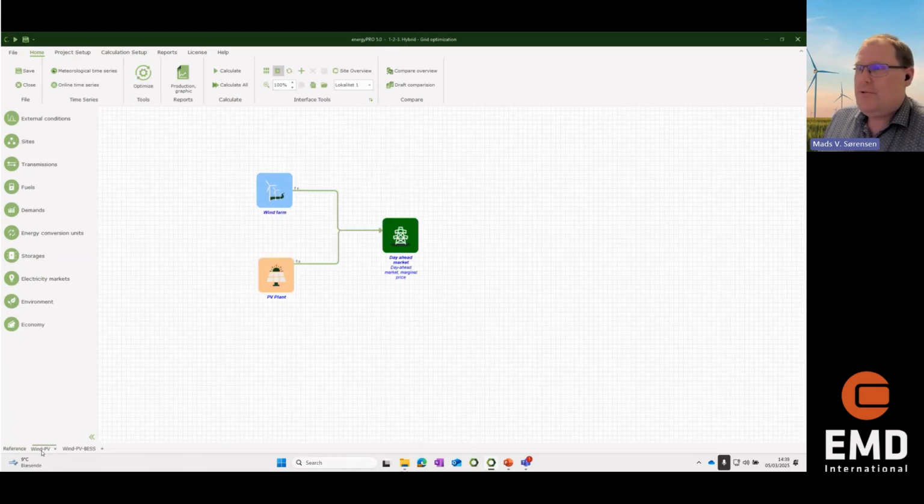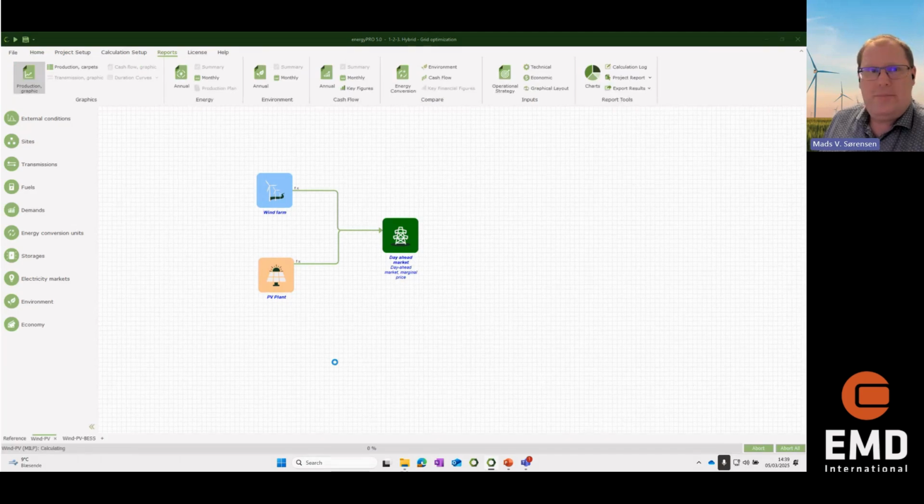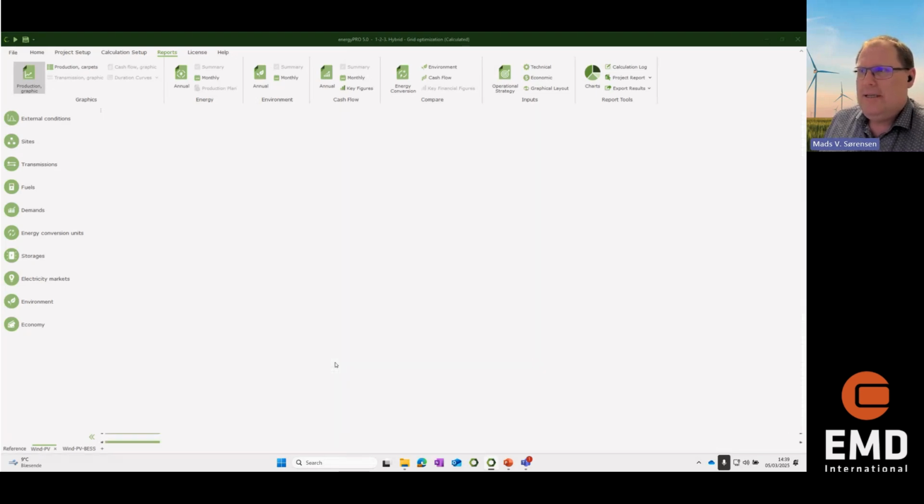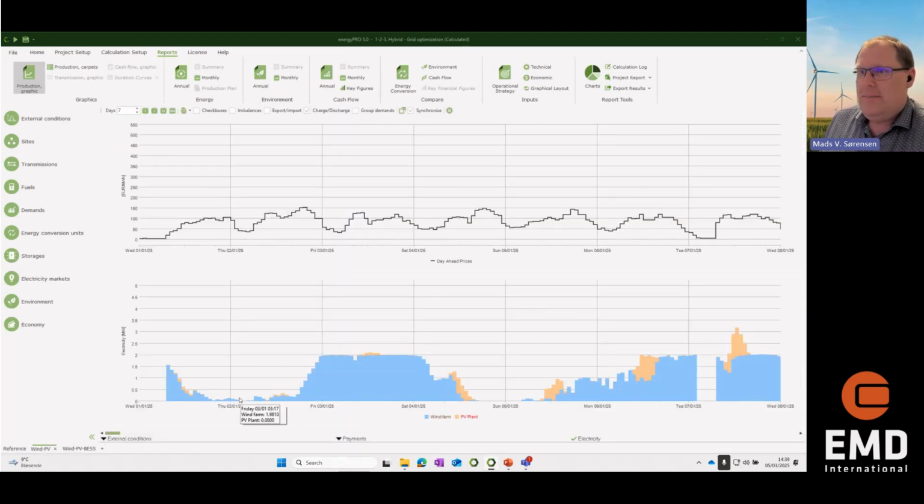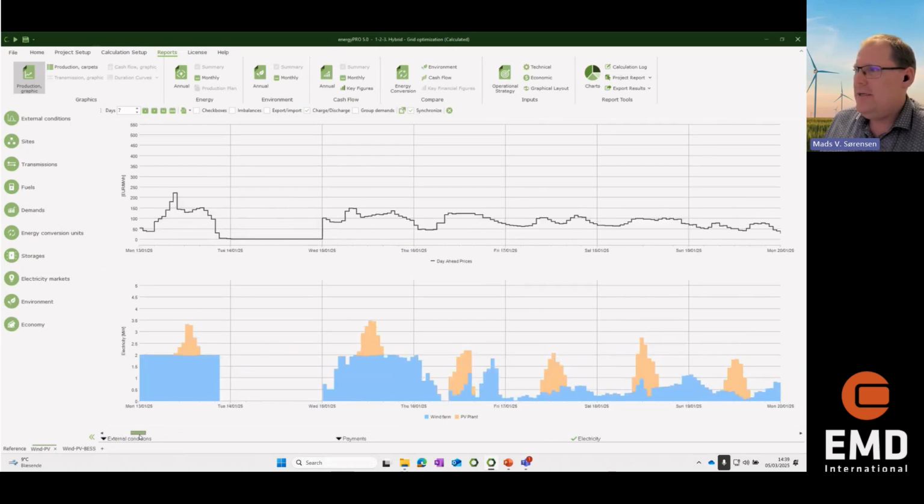And let's jump straight to this one, where we have both a wind farm and a PV plant, and we have a market. And I have put in some payments for selling the electricity, and there's a full possibility to export the electricity.